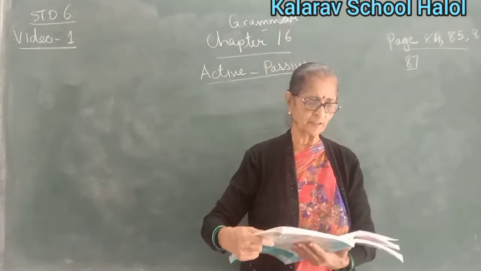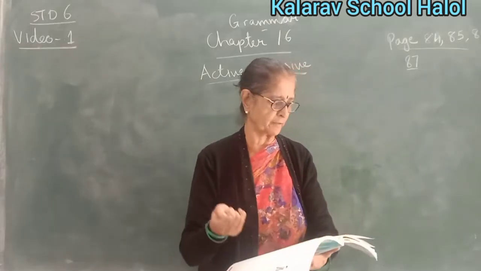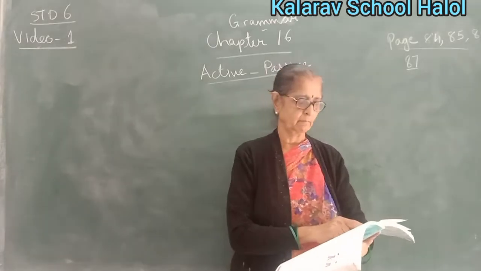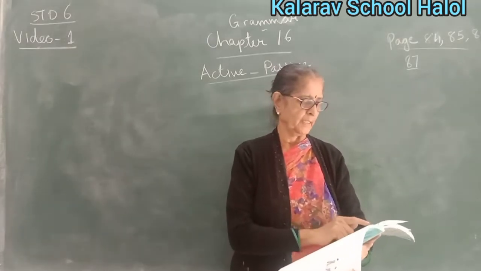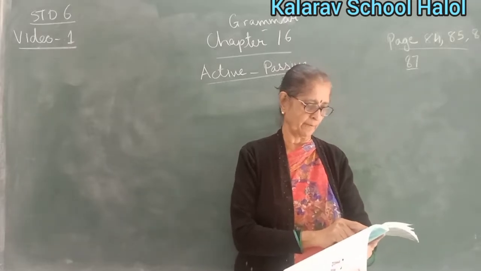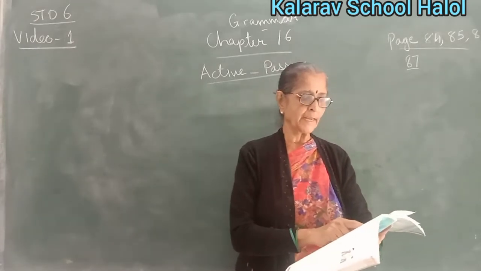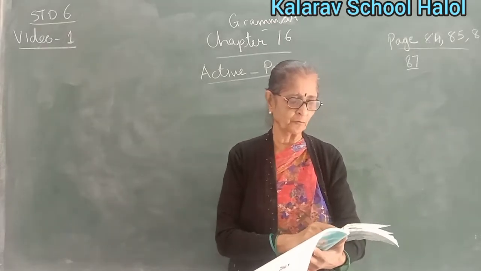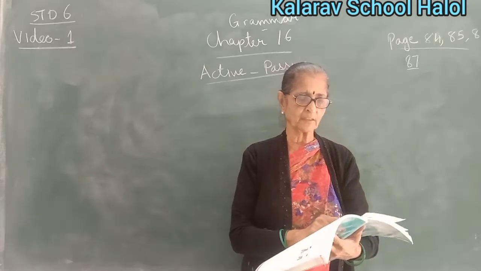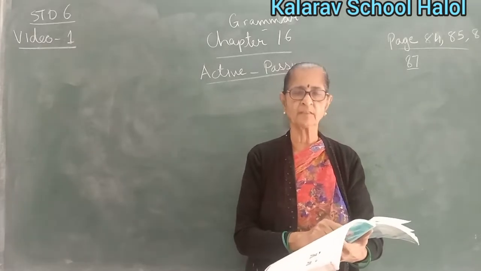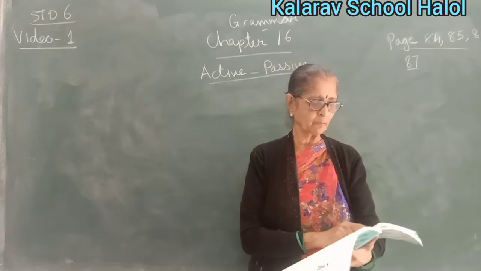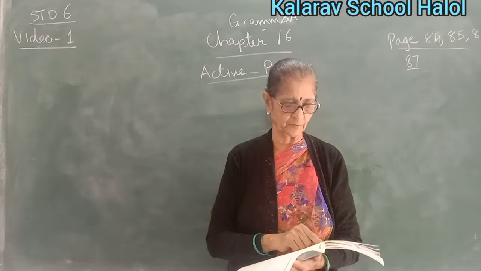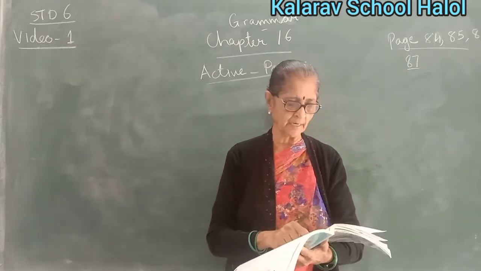Let us discuss the changes in tenses in detail. The simple present tense. Rita writes a story. My teacher loves me. Now a story is written by Rita. I am loved by my teacher. In active voice, we write the root form of the verb, also with s or es like plays, sings or washes. In passive voice, we write is, am, are plus the past participle form of the verb: is written, are written.